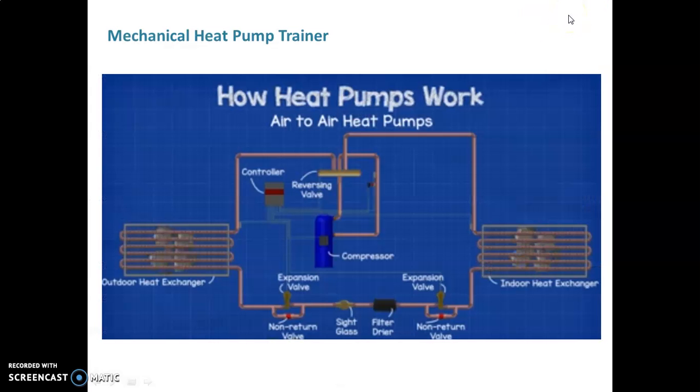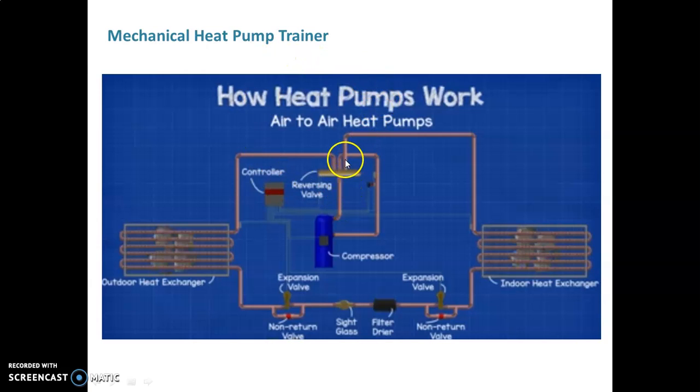Now let us start with the exact working of the heat pump, how it works. So here you will get idea about the various components of the heat pump in detail. The most important component of that heat pump is that compressor. Compressor used is generally reciprocating, like hermetic, semi-hermetic, sometimes open type compressors are used. Screw compressor and scroll compressor are used nowadays for refrigeration and air conditioning as well as for heat pump application.